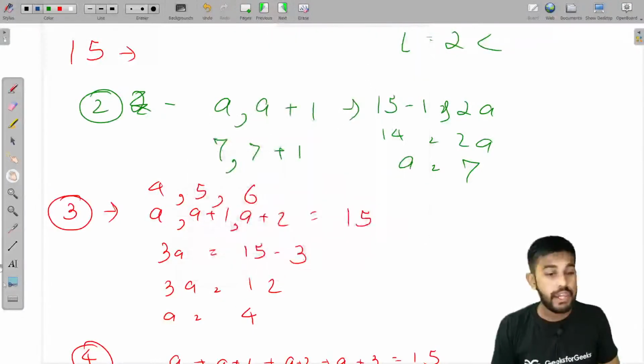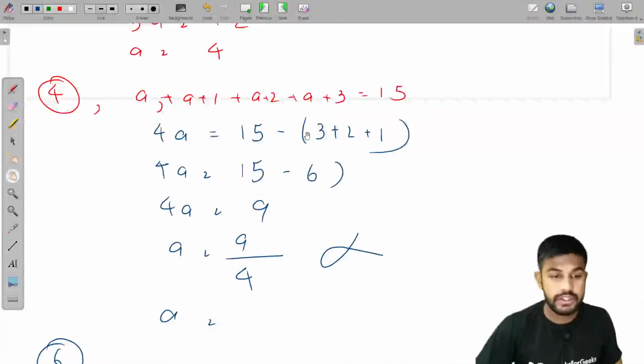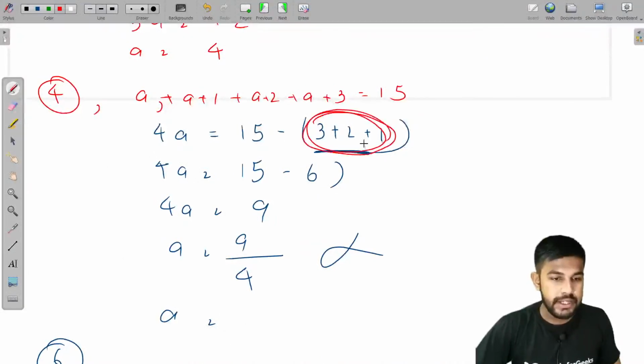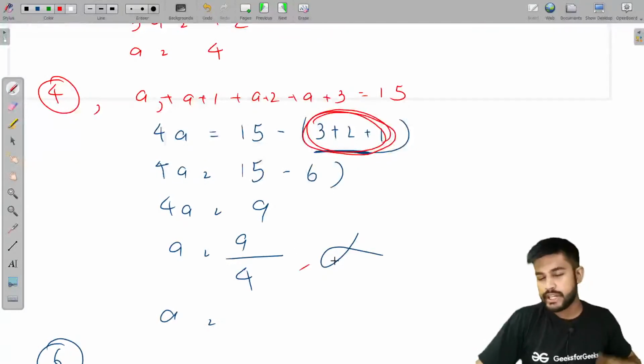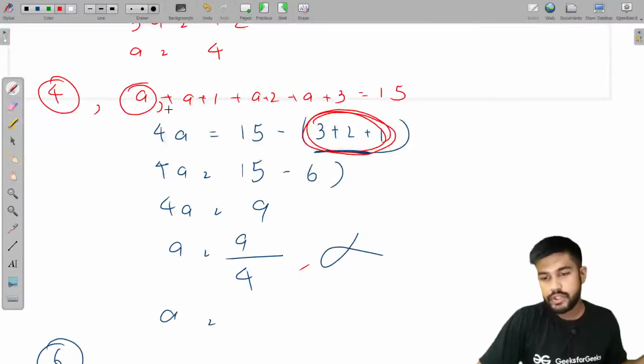And now, why did I use the prefix sum technique or the formula? For this part, 3 plus 2 plus 1, for calculating this part, I used prefix sum or that formula. Yeah, because 9 by 4 is not a natural number. So we know that the first number is 9 by 4, so it is not a natural number, so we won't consider it.